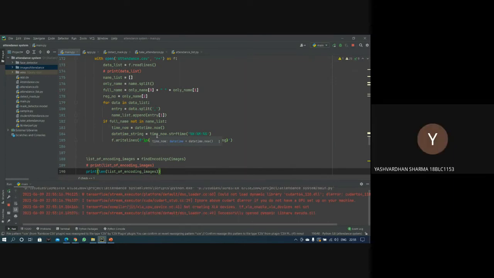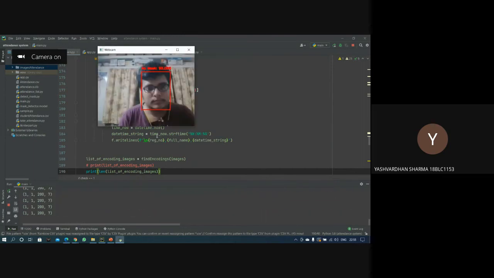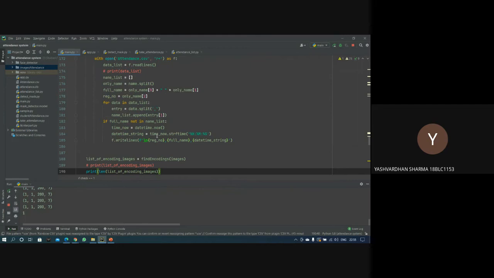So ma'am, this is being run. Now the video stream will be switched on, and for 15 seconds it will run. First, when the mask was not there, it shows no mask. Now according to the confidence level, it shows whether the mask is there or not. As you can see, he has worn the mask, so it shows the mask is worn.